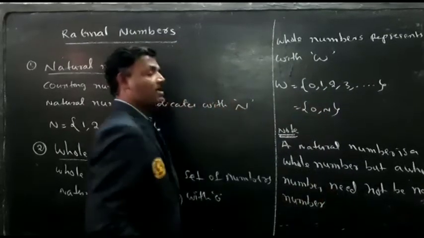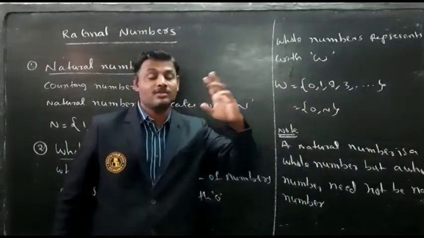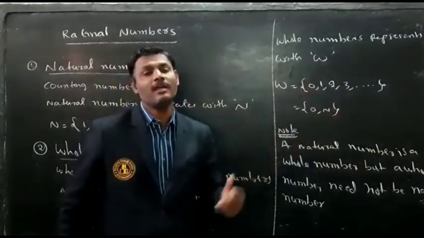Why? Because, for example, 0 is a whole number but not a natural number.